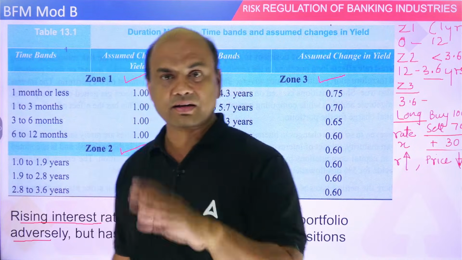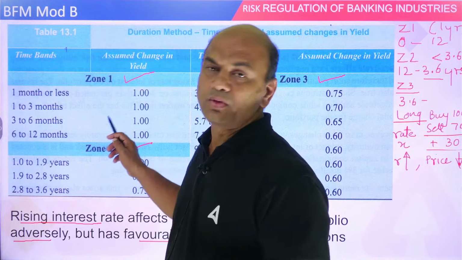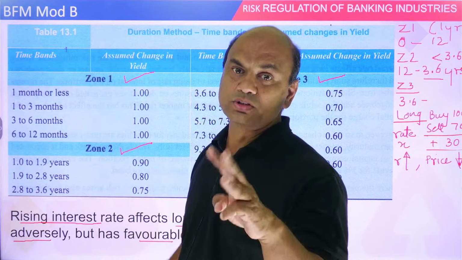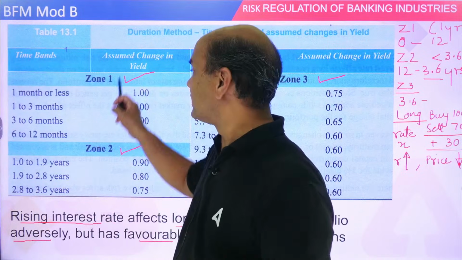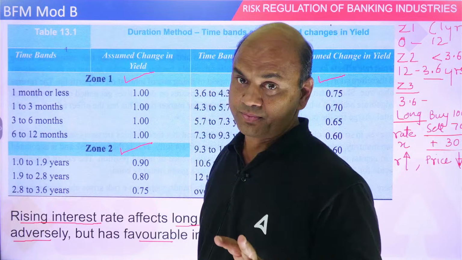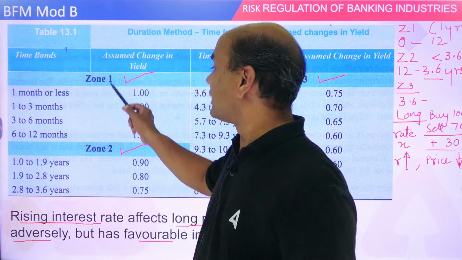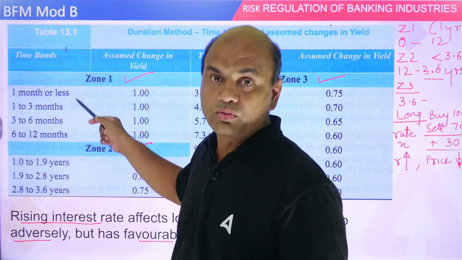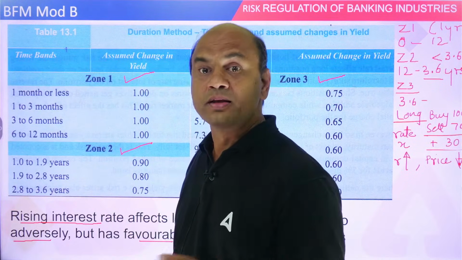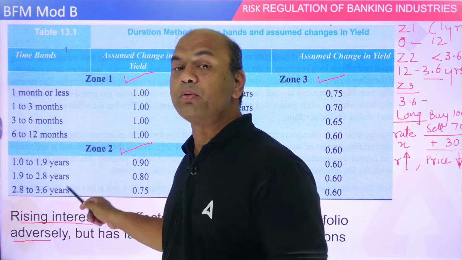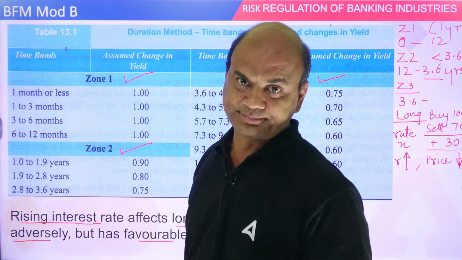Whenever you adjust within itself, there are three zones given by RBI: Zone 1, Zone 2 and Zone 3. First zone is up to 1 year. Second zone is from 1 year to 3.6 years.